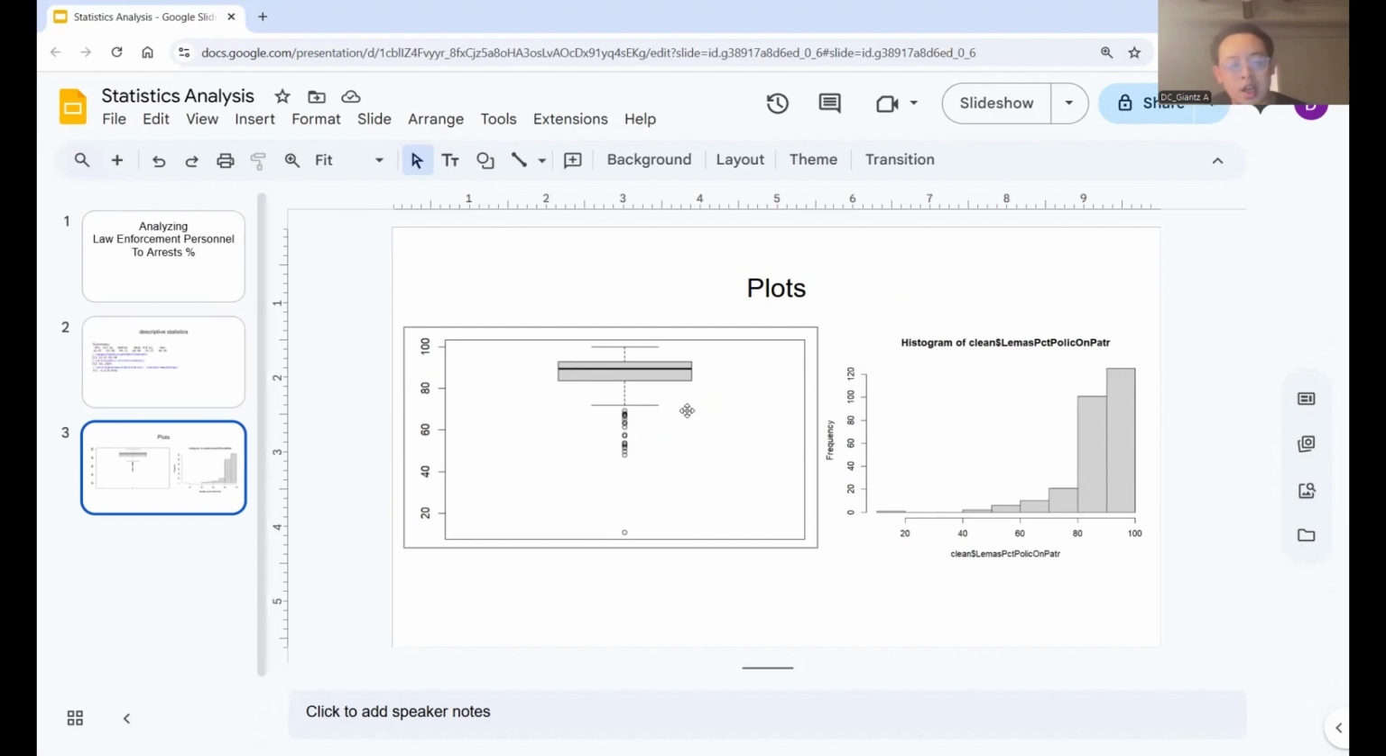Then we can look at the plots. This is the box plot and then the histogram. We see that there are several outliers here and there, and it is also very highly skewed, so not a really good sign. There is not a whole lot of correlation, and it is very heavily skewed, as we see in these two plots. That's really about it for law enforcement personnel to arrest percentage.